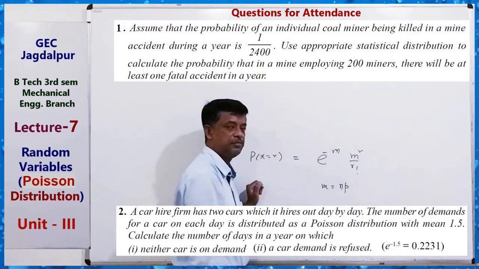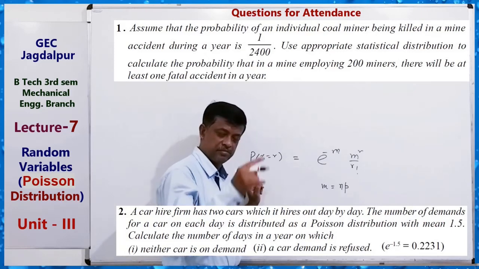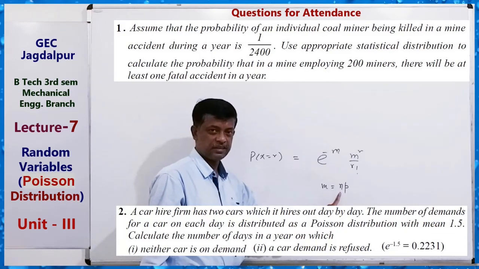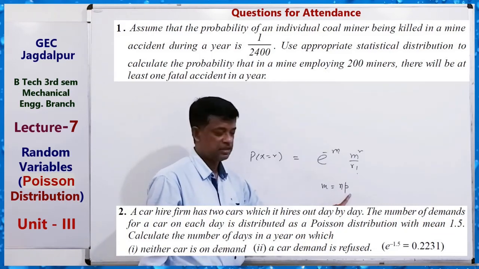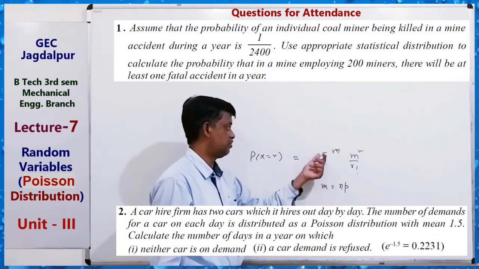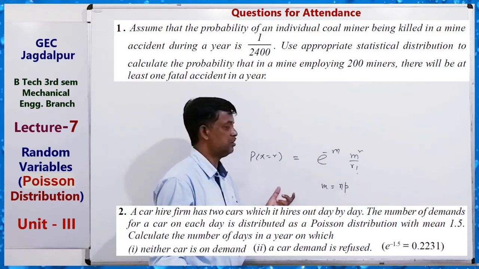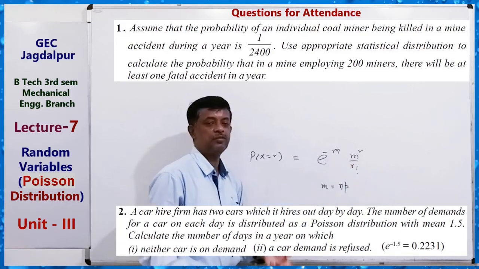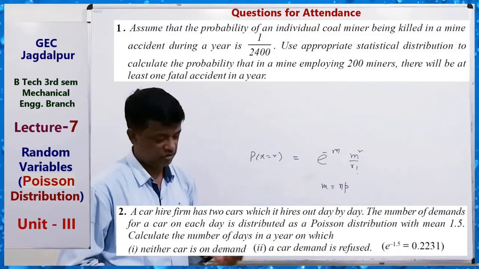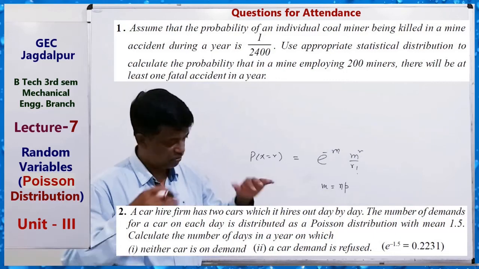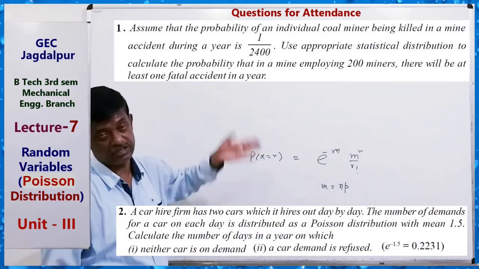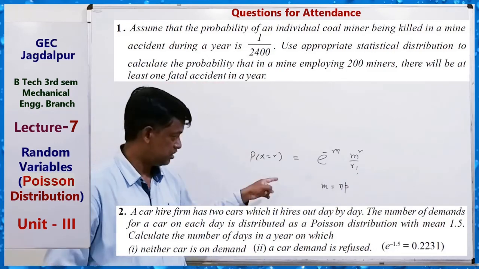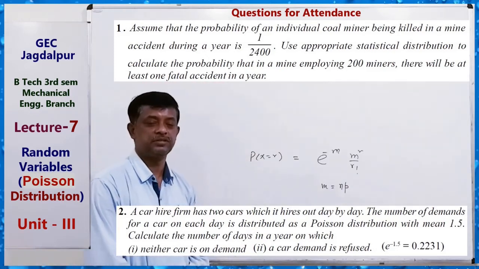So get the values of m and p from the questions. n is the number of trials, p is the probability of success. e to the power minus m, you take e as 2.718, and m to the power r upon r factorial. How many values of r are required? 0, 1, 2, 3 or whatever may be the case. Use this for these questions, including fitting a Poisson distribution.